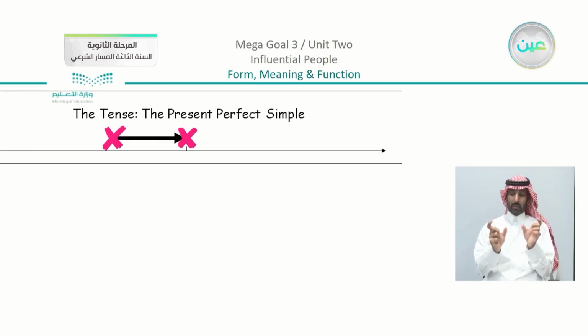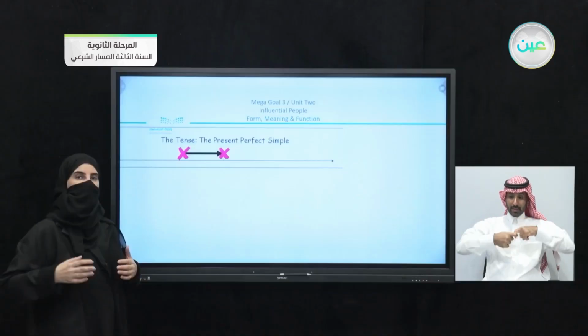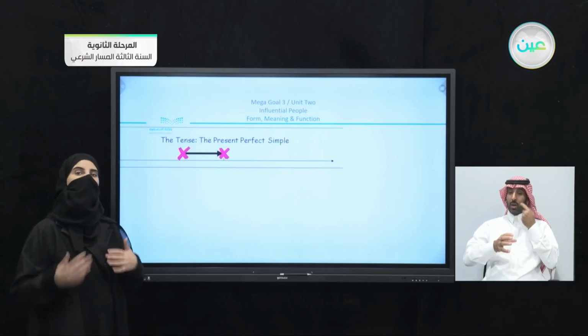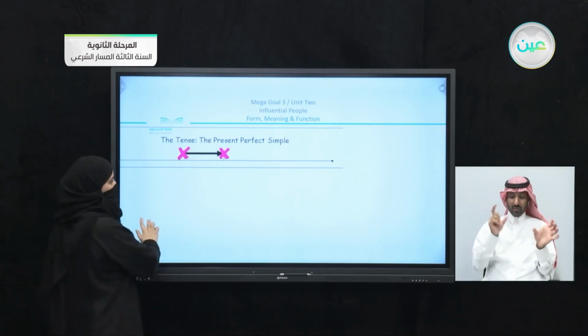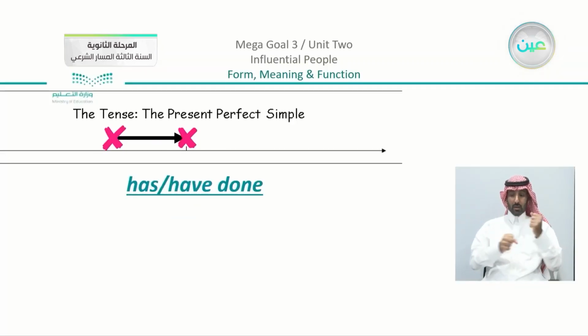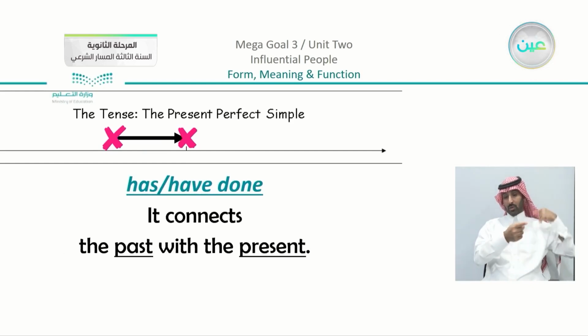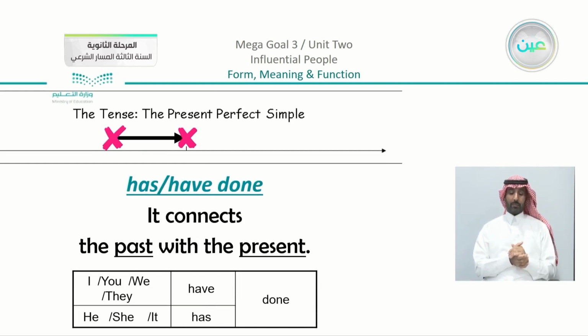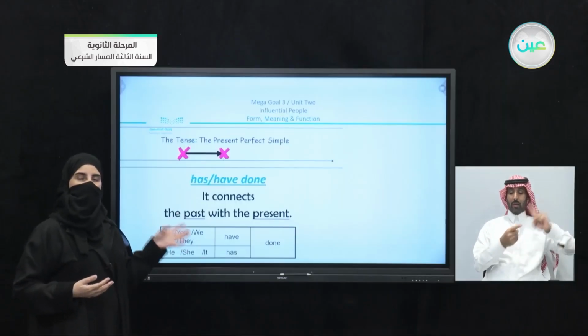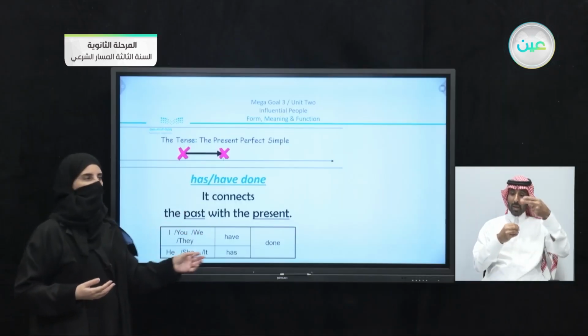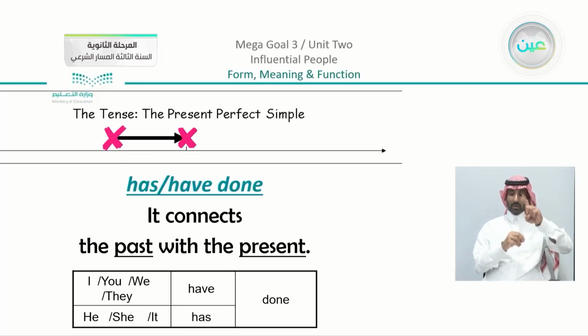So there is a connection, or there is a result or an effect or something that is still happening. So we have something that started from the past. We're going to use either has or have done. It connects the past with the present. The plural form, of course, uses have. The singular uses has. Both of the two helping verbs go with the past participle.